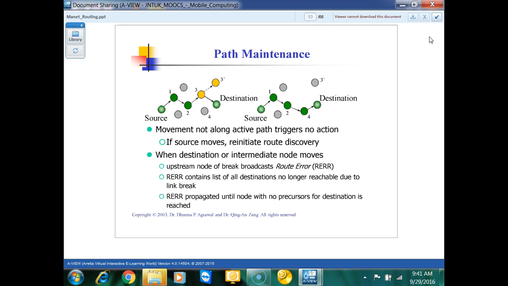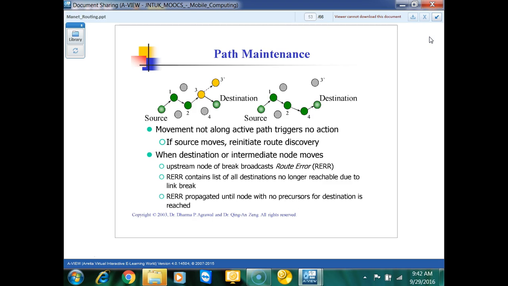Okay, so we will see there is path maintenance also. Once route discovery is done, your looping problem is solved, as you avoid it with the help of sequence number. Here in AODV, we have to maintain the path also.